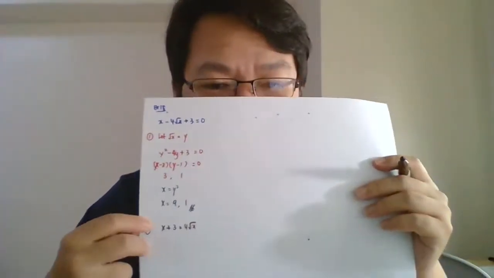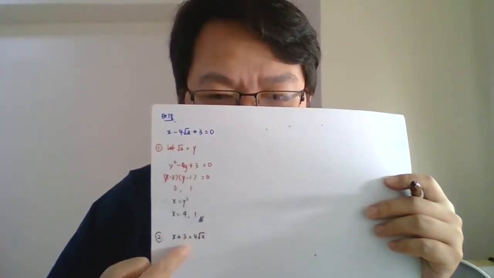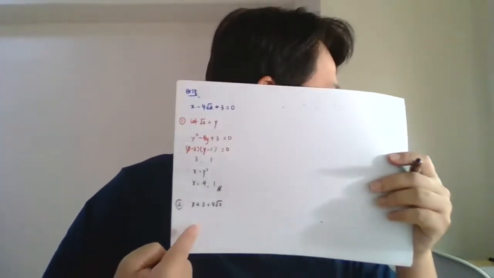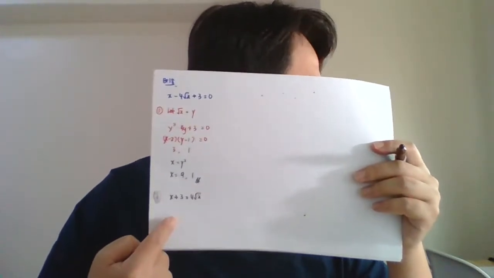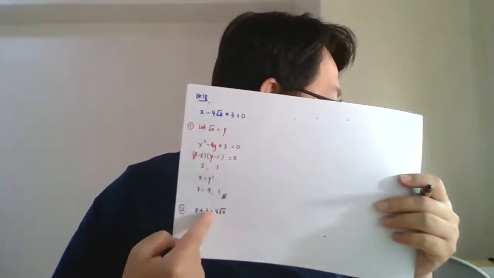Okay, this is the second method. I just take the negative 4 surd x and move it to the right side so that it becomes like this: x plus 3 equals 4 surd x. Alright. Now what I can do next is, I want to find x, right? So what I can do is square both sides. Why do I square both sides? Because I want to eliminate the square root here.